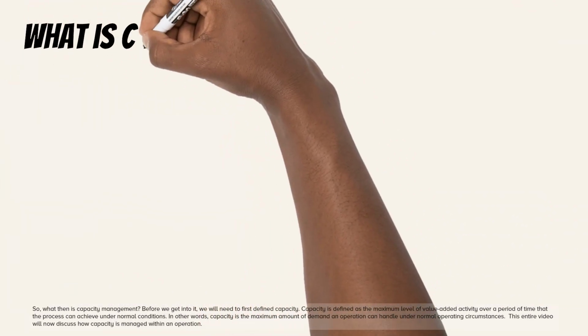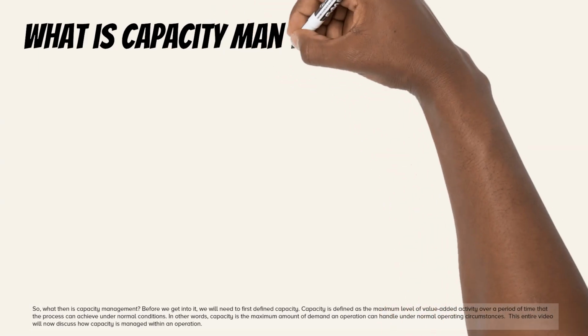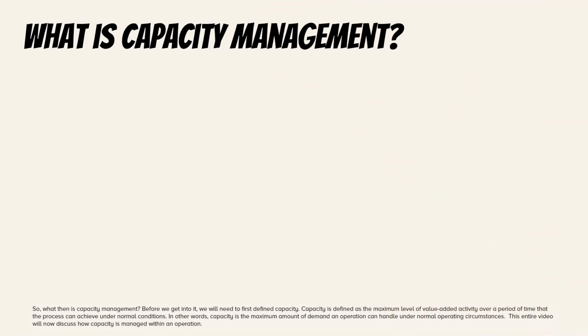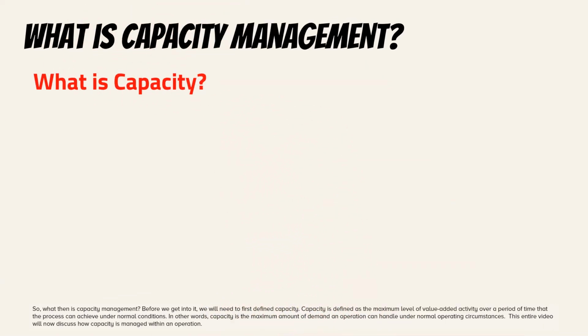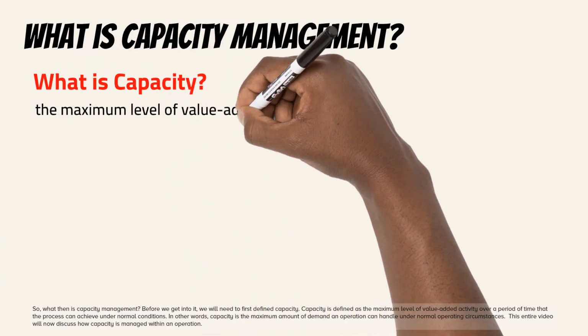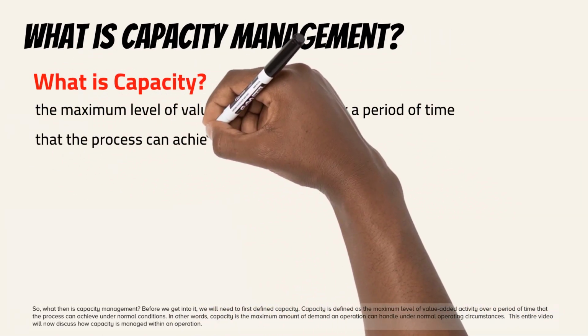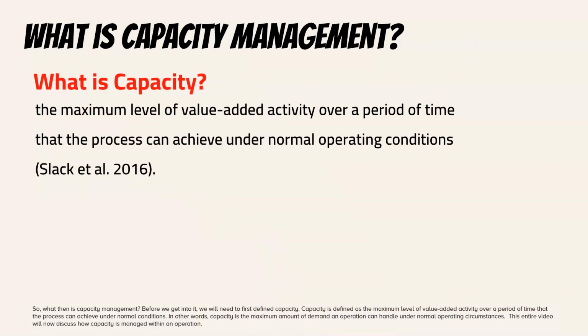So, what then is capacity management? Before we get into it, we will need to first define capacity. Capacity is defined as the maximum level of value-added activity over a period of time that the process can achieve under normal conditions. In other words, capacity is the maximum amount of demand an operation can handle under normal operating circumstances. This entire video will now discuss how capacity is managed within an operation.